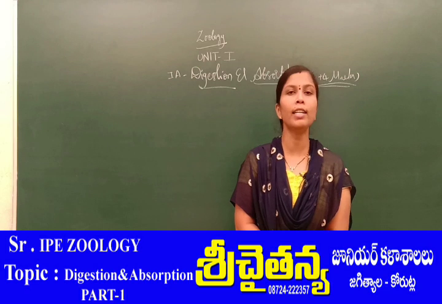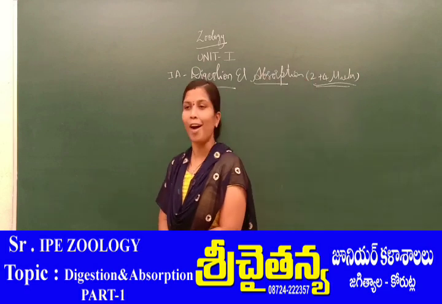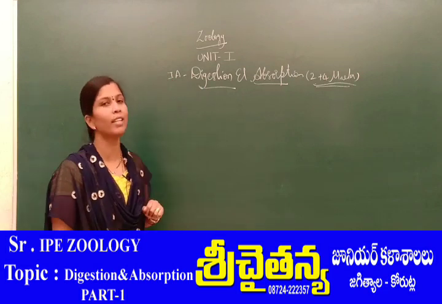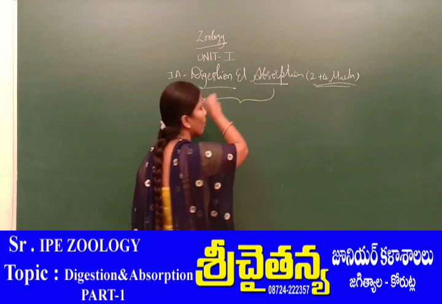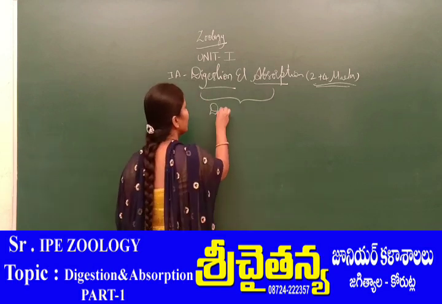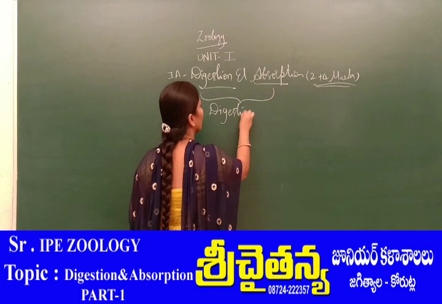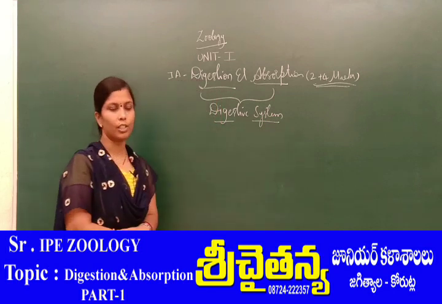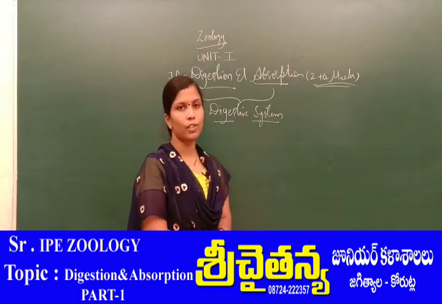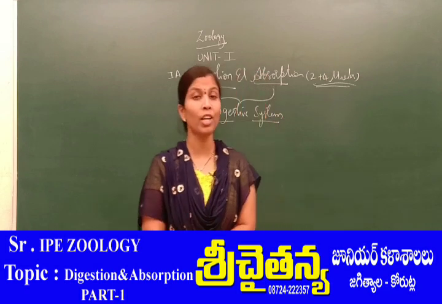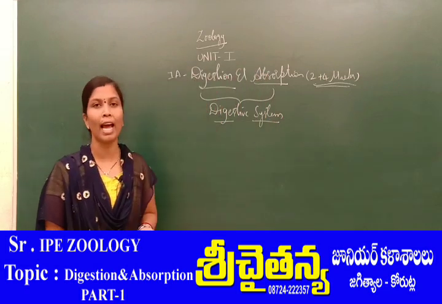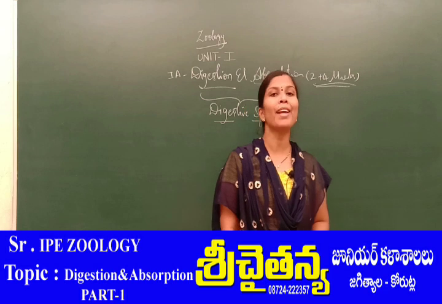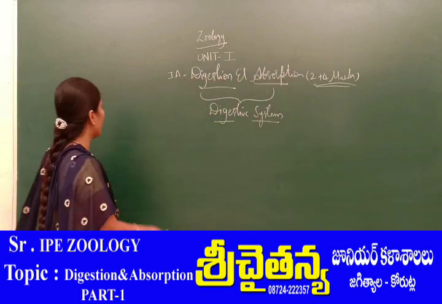Digestion and absorption are generally the functions of a digestive system. Means these two are the functions carried out by the system, and that system is commonly constituted as the digestive system. The digestive system of a human being does not only carry out these two functions. The digestive system can perform 5 major functions. So what are those 5 major functions?